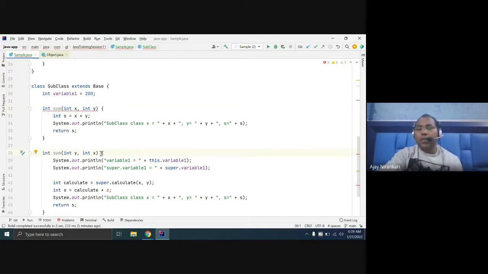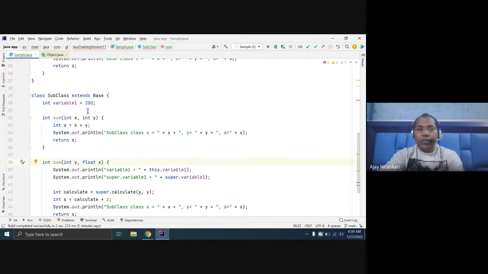In this case, the compiler gives a warning: you cannot define more than one function with the same name and same parameter list. Your parameter list must be different. Maybe you can make one a float. It's okay. Now the first method takes two arguments, first integer, second integer. The second takes an integer and a float. This is different.